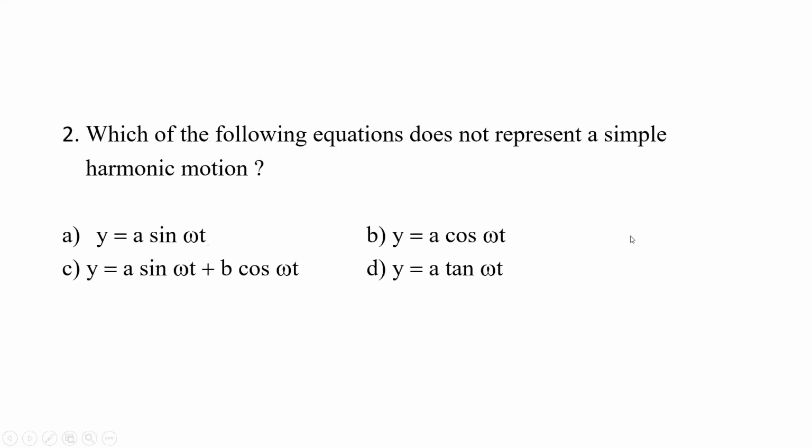Next, which of the following equations does not represent a simple harmonic motion? Here they have given four equations, and we need to find which one does not represent simple harmonic motion. The first equation is y is equal to a sin ωt. Second is y is equal to a cos ωt. Third is y is equal to a sin ωt plus b cos ωt. And fourth is y is equal to a tan ωt.